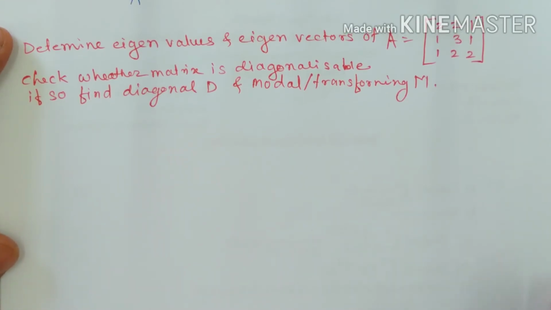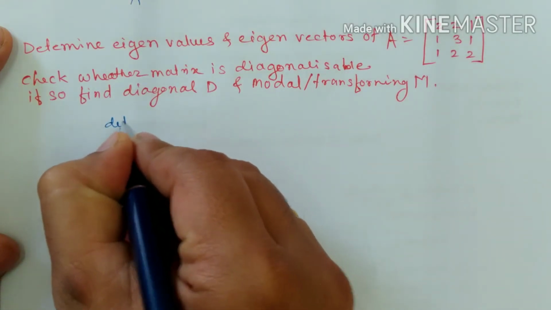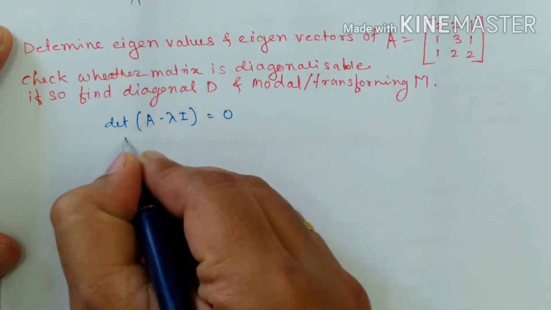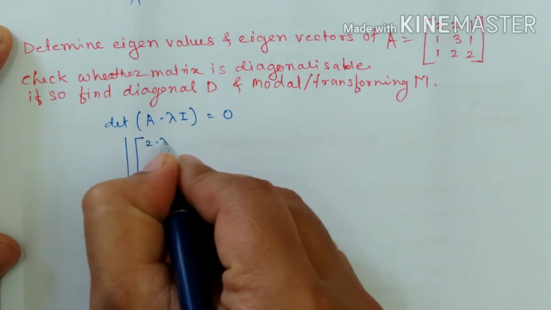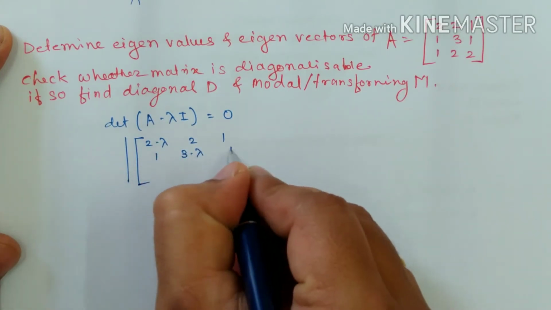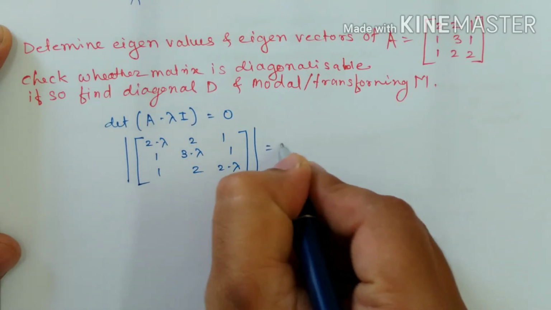Now for this given matrix, the characteristic equation is determinant of A minus lambda I equal to 0, which is given as 2 minus lambda, 2, 1; 1, 3 minus lambda, 1; 1, 2, 2 minus lambda, equal to 0.